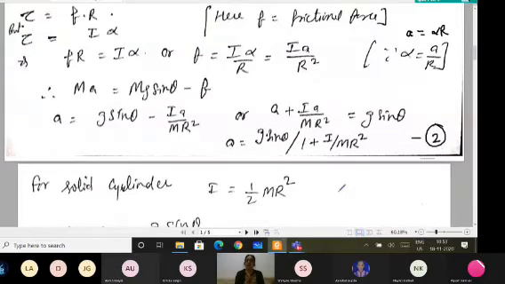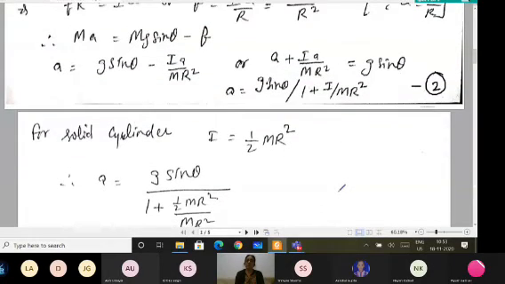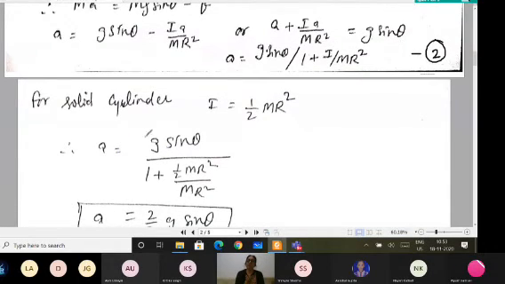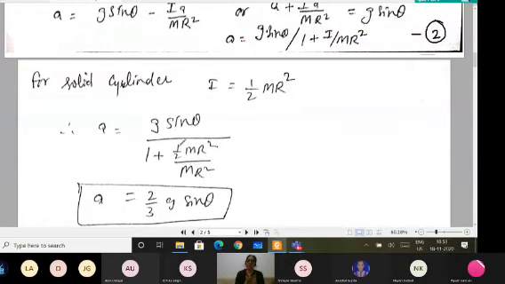Now, the body is a solid cylinder. So I know that the moment of inertia is half mr square. If I put the value of I here, half mr square, I can get the value of linear acceleration simply by putting it in this relation, a equals g sine theta divided by 1 plus I upon mr square. Here I is half mr square, so this mr square will get cancelled and I'm left with 1 plus 1 by 2, which means 3 by 2. So I'm getting a equals 2 by 3 g sine theta.